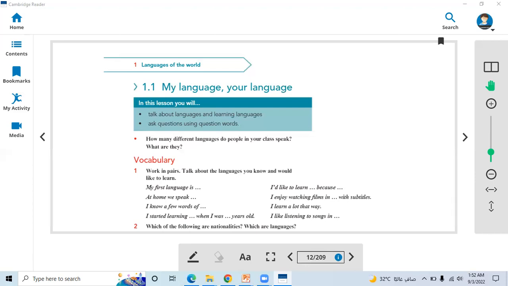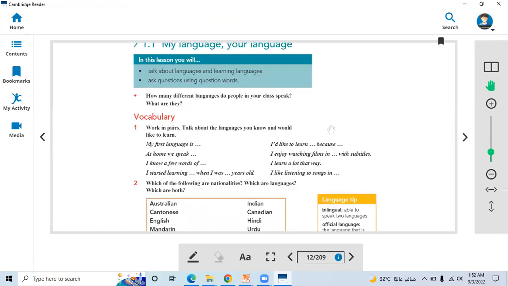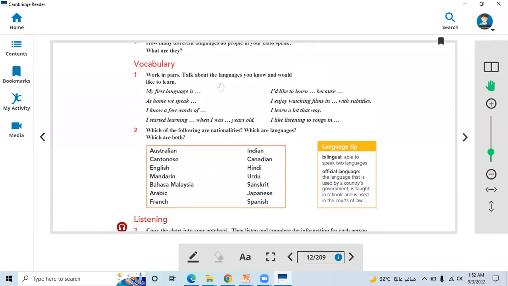Arabic, English, Spanish, Mexican, right, and some other languages as well. So here you can see that we talked about the languages that we already know and would like to learn. Many of you, definitely your first language is Arabic. At home, we speak Arabic, right? I know a few words of some, a few words of Spanish, French, German, Korean, right?